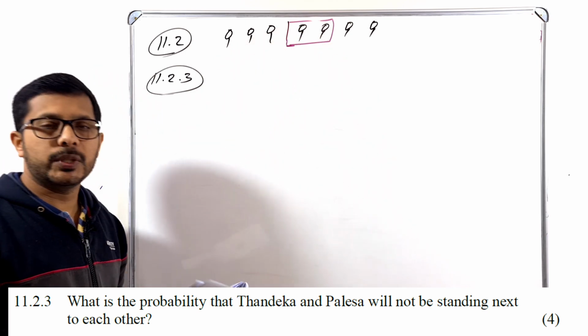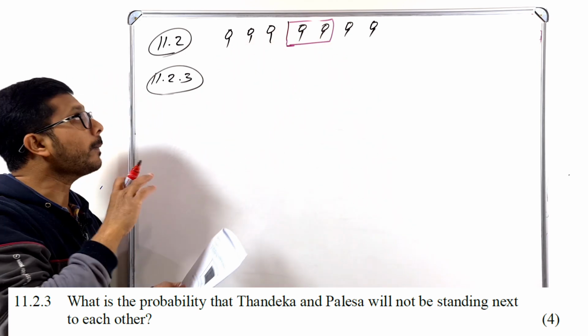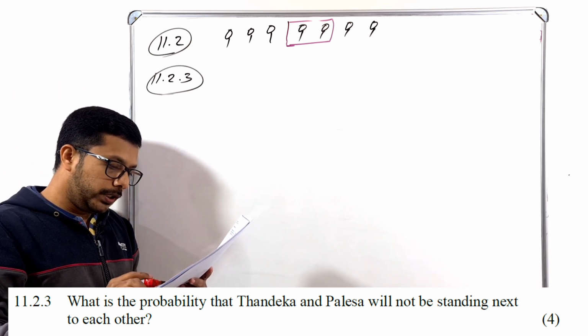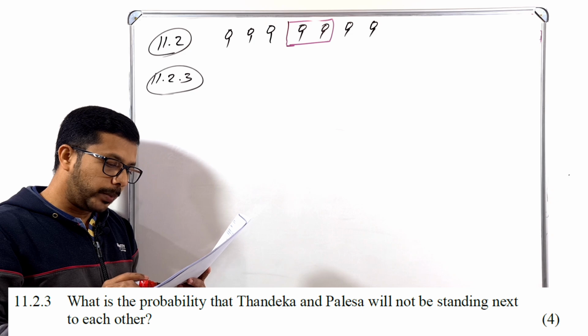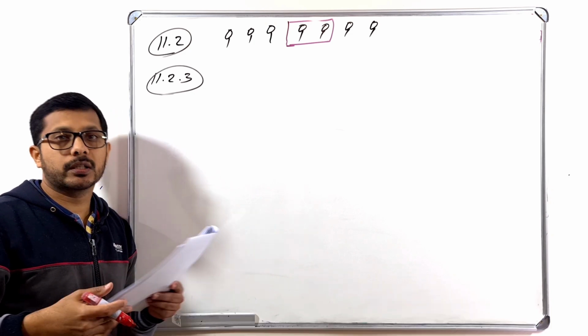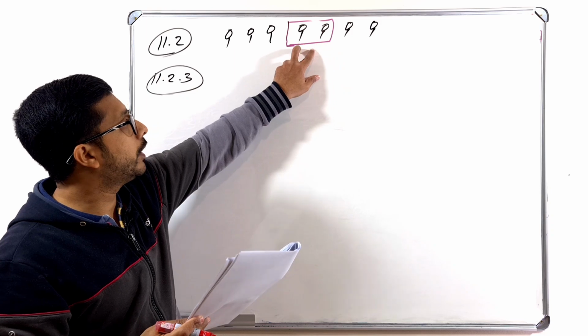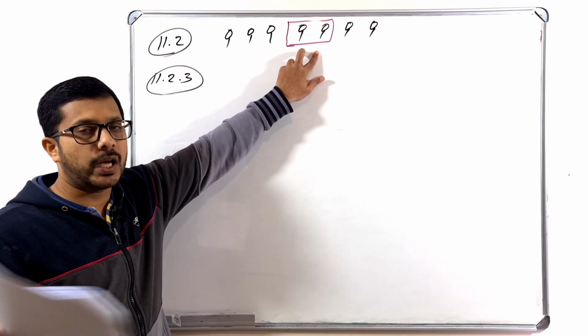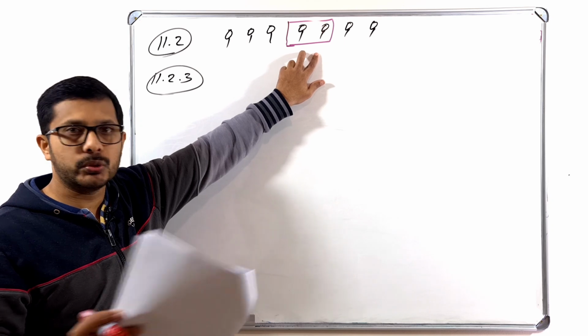Okay, with that picture, don't misunderstand. Read that sentence. What is the probability that Tandeka and Palesa will not stand next to each other? These two, assume that this is Palesa and Tandeka. These two people must not stand next to each other.